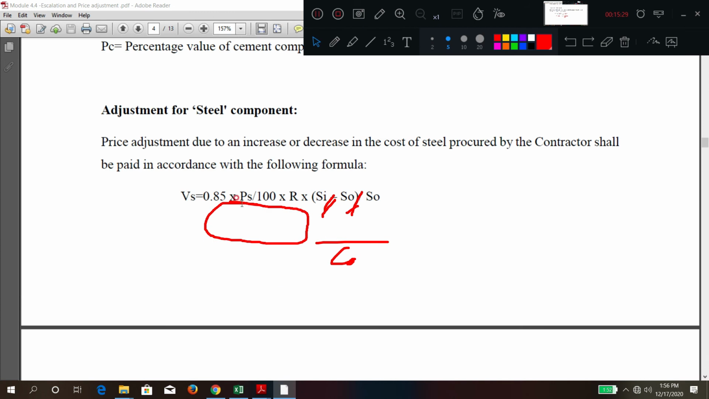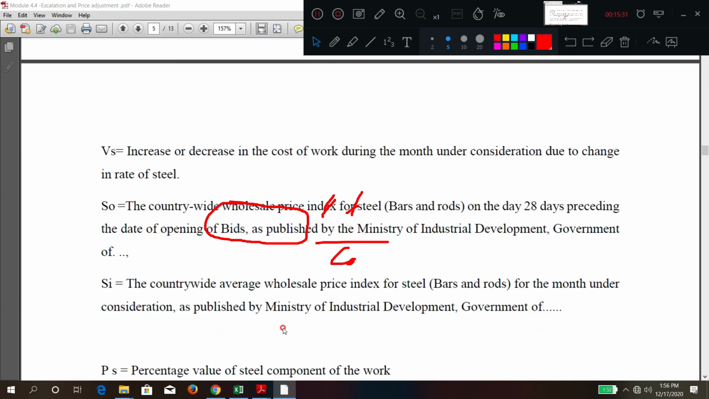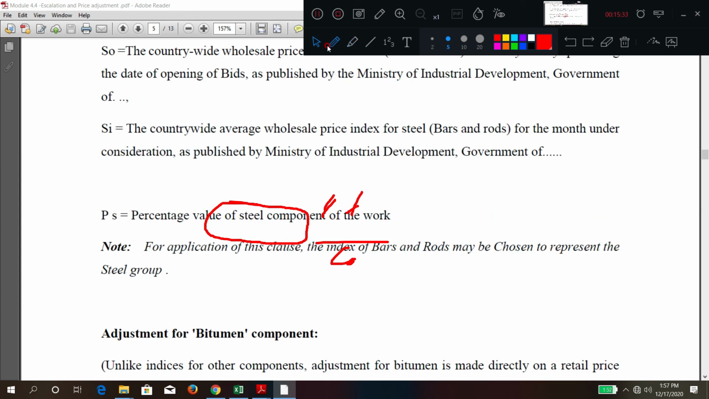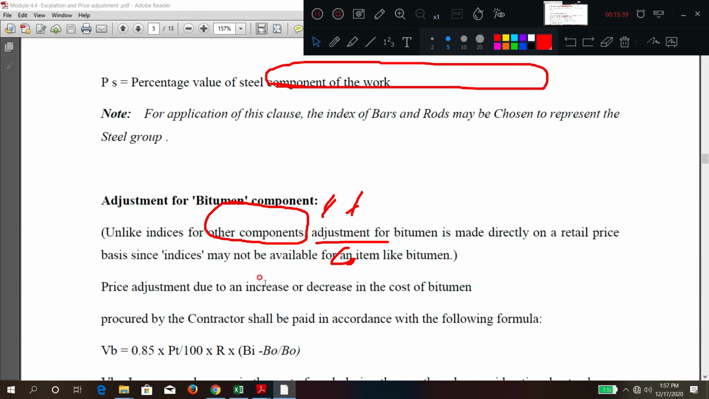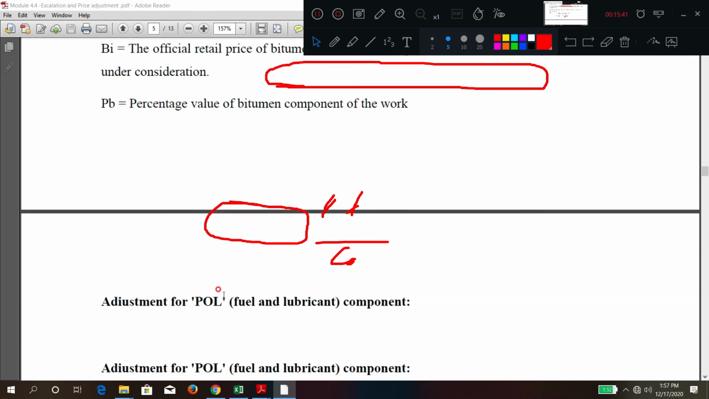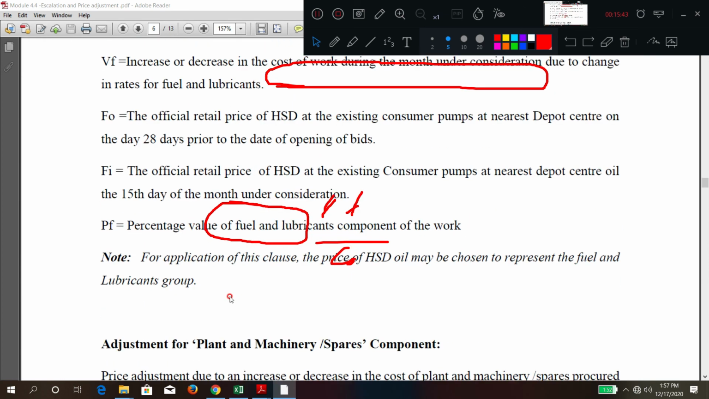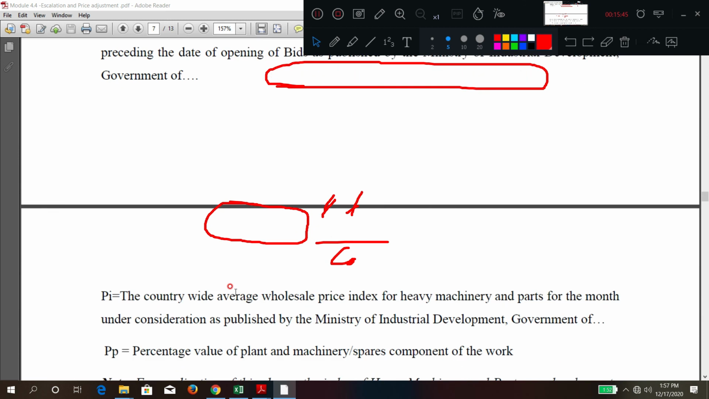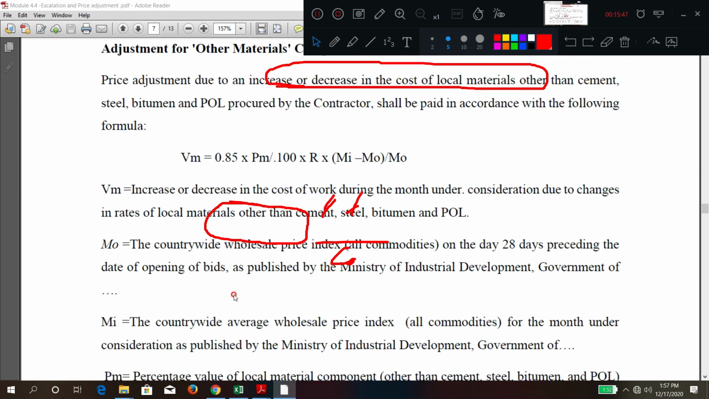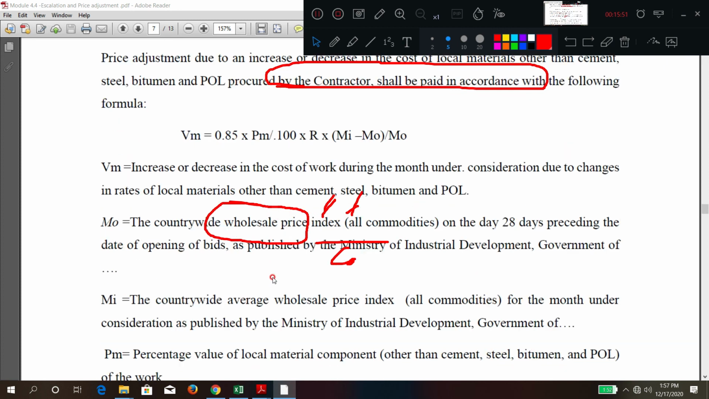Similarly, it will be done for steel also, the same thing. Indices are generally given by the ministry. They are published by the Ministry of Industrial Development. So similarly for all the items it is generally mentioned. If any owner has already given an amount, that amount is also deducted. For other materials, everything is done like that.